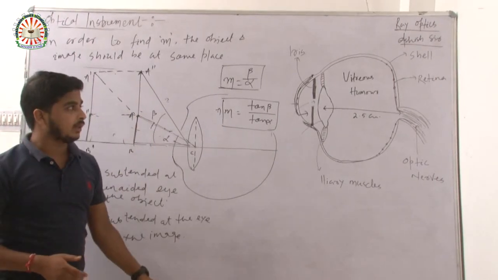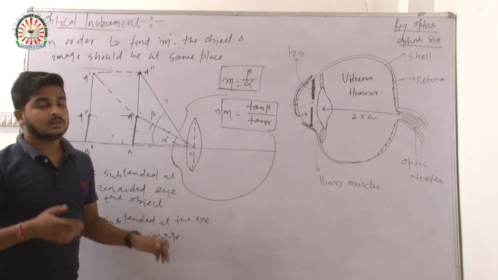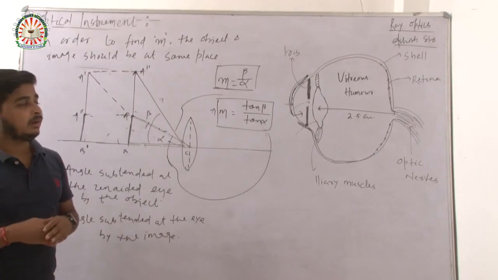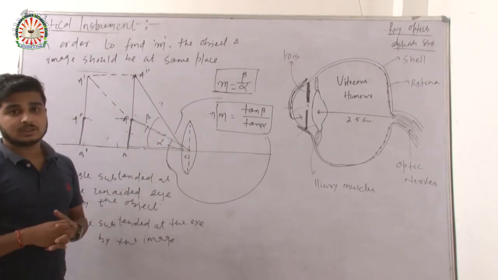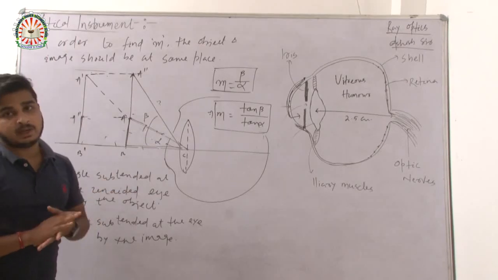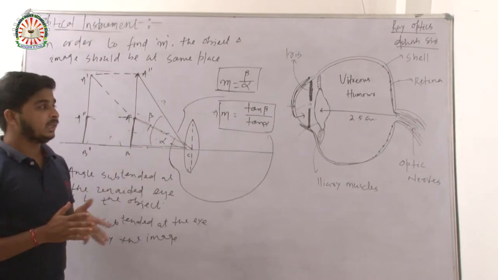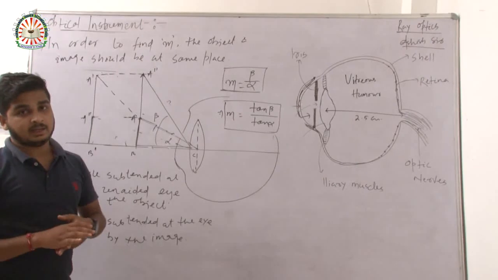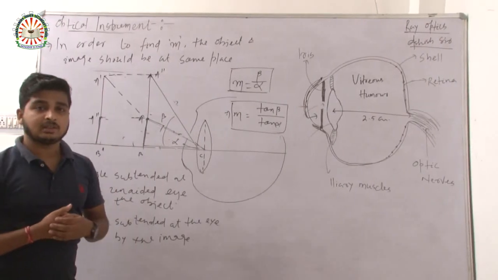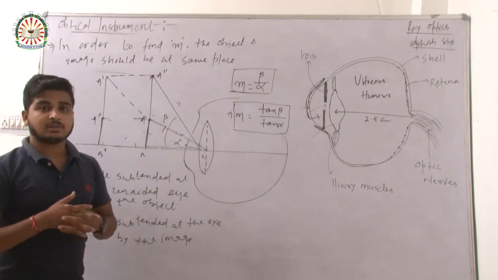So this is the concept of angular magnification. My dear students, in today's discussion we have discussed what the human eye is and a few things associated with it. In our next discussion, we will discuss what a microscope is and how it works.